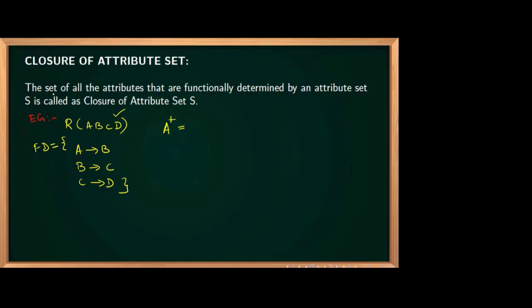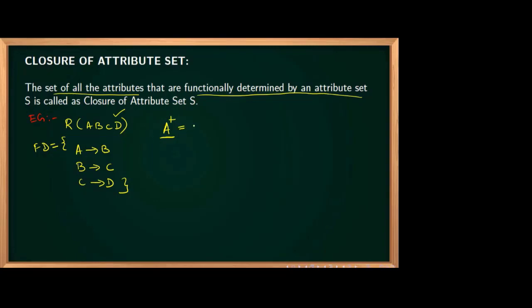Now you see, can you tell me what the closure is over here? Closure means the set of all the attributes that are functionally determined by A. That means the set of all the attributes which can be determined by A. That is the question. So can you tell me the answer? Okay, so all are telling A, B, C, D. We'll see.